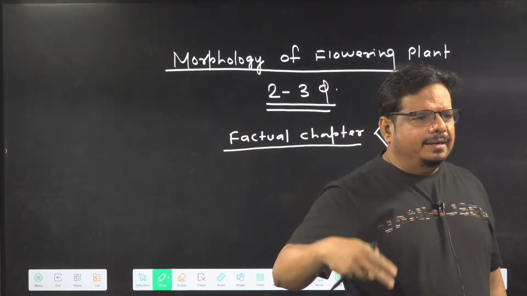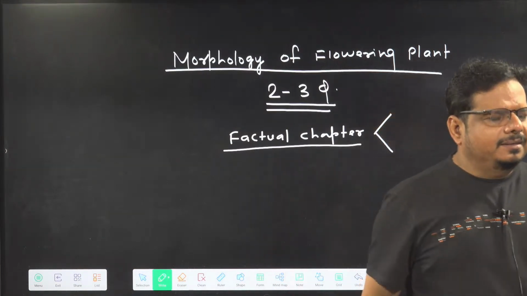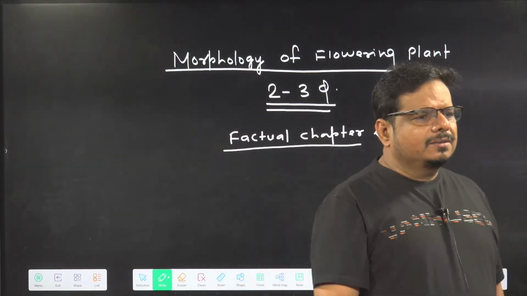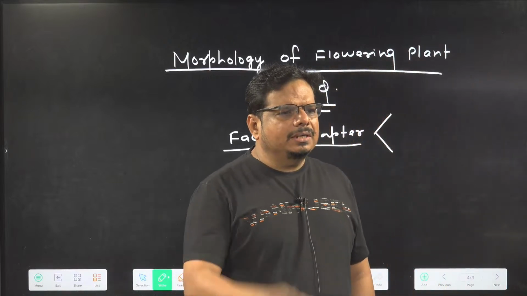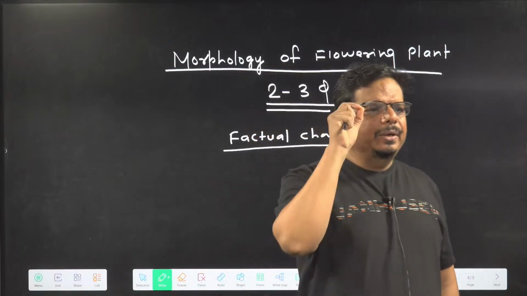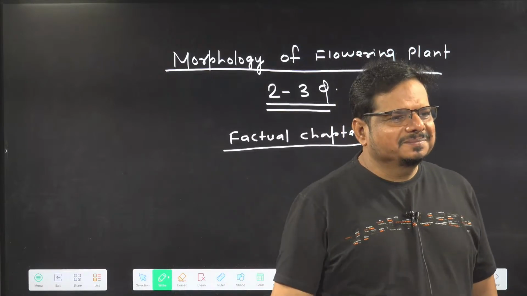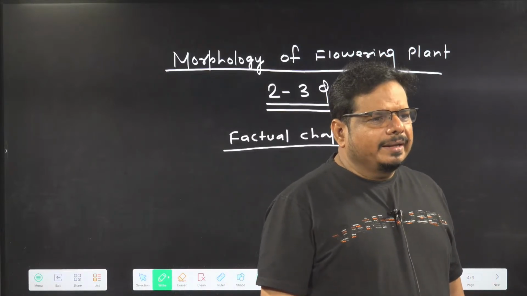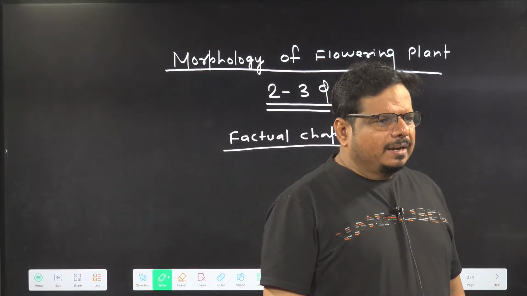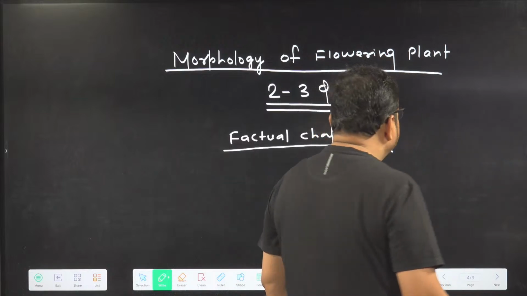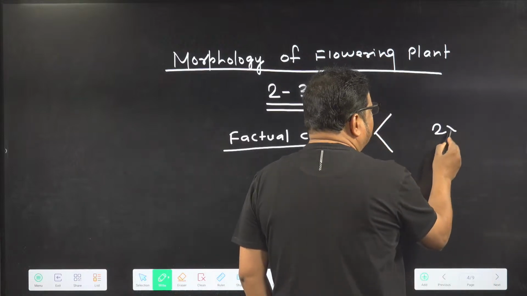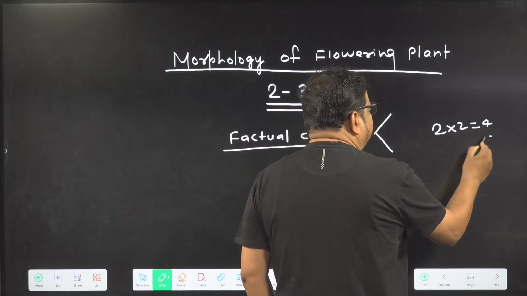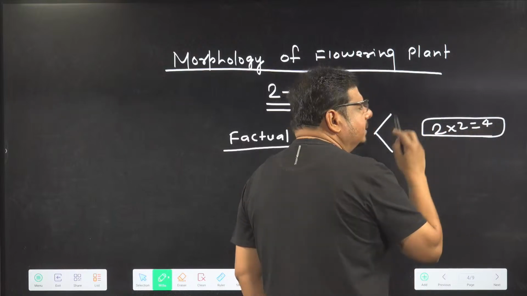Revise again and again, until and unless all examples, all terminology come in your reflex action. Got the idea? Always I use a word, reflex action, means the things must be like 2 to the 4, that easily you are able to remember.